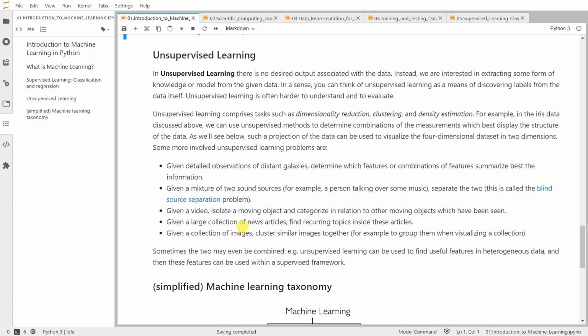Or given a large collection of news articles, we need to categorize these articles into different topics, or find recurring topics inside these articles. Given a collection of images, cluster, group similar images together without using the labels. Just use some similarity, some other metrics within unsupervised learning. Group them when visualizing the collection.